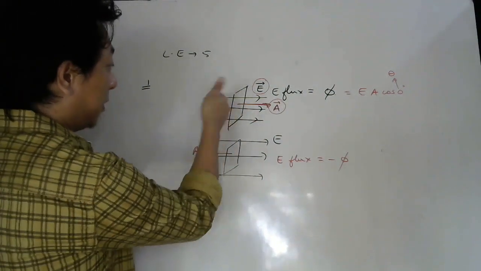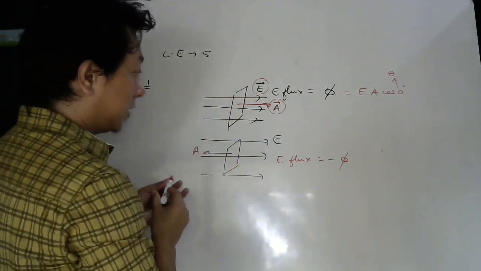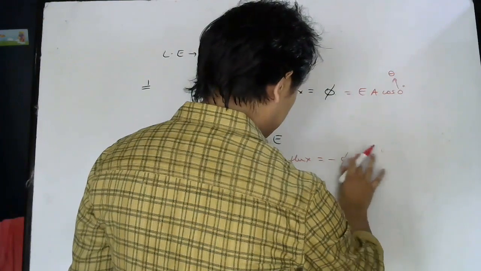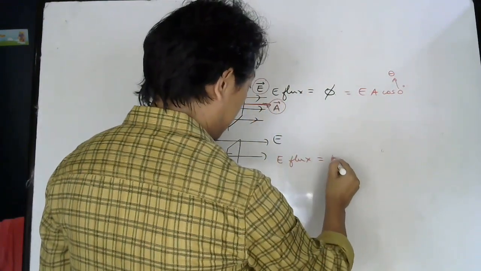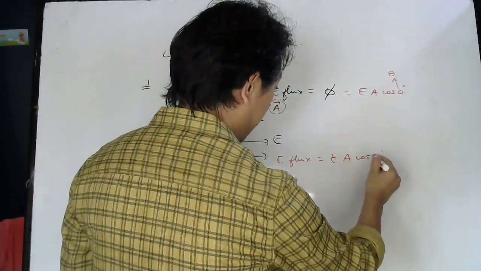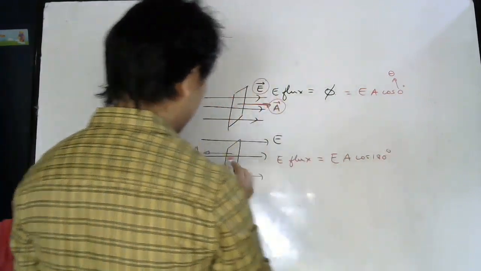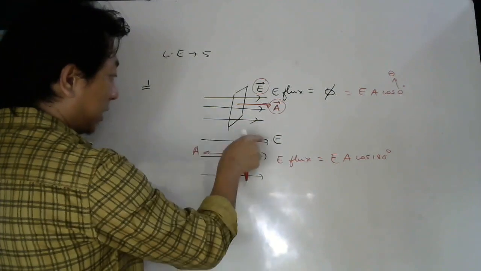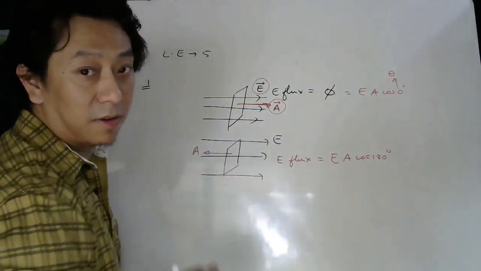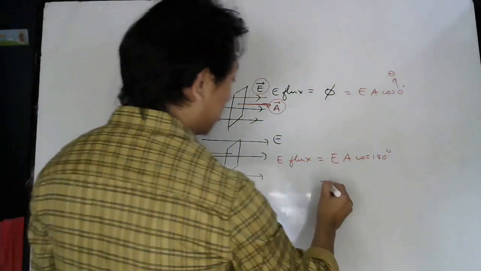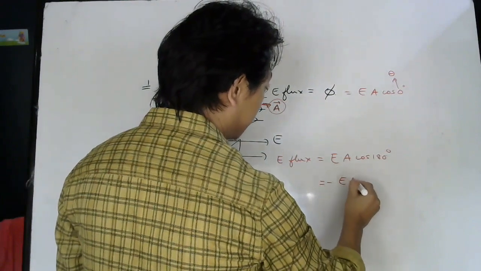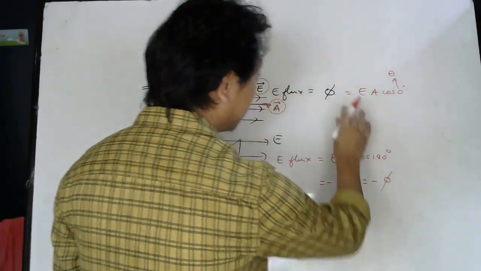But the moment you flip the surface, what will be the flux now? E is the same, A is the same, but the angle will now be 180 degrees. Why 180 degrees? Because the area vector is towards west, and the electric field is towards east in my diagram. So what is cos 180? Minus 1. So this will be minus phi.